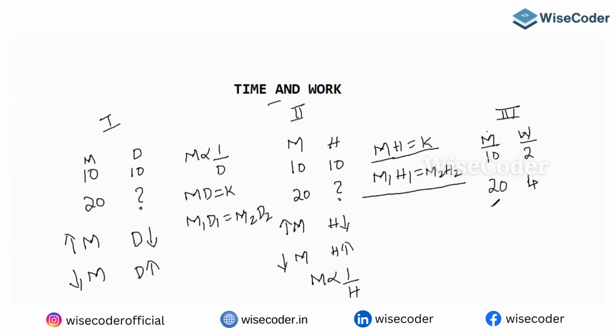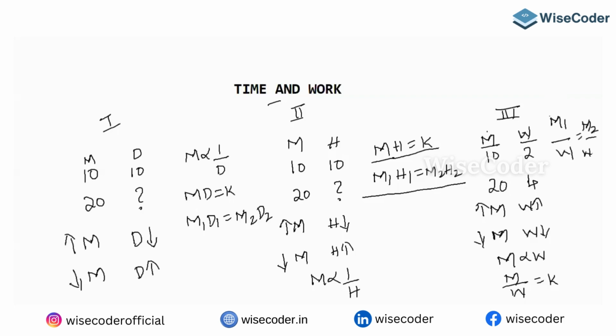So forget about the answer. What I am trying to tell you is this: your men increases, your work also increases. Your men decreases, your work also decreases. So men and work will be in which proportion? Direct. So you can write m by w equals a constant. From this you can write m1 by w1 equals m2 by w2.